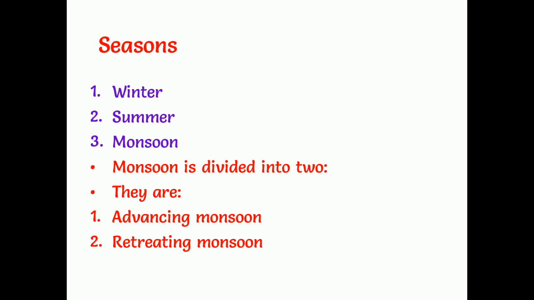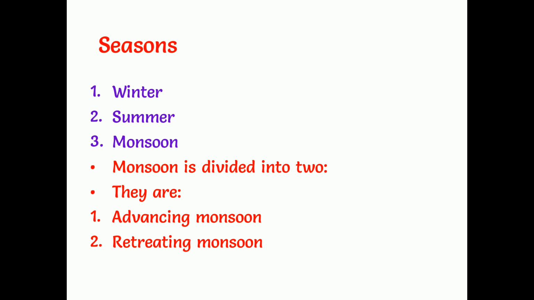Cyclonic depressions coming from the Mediterranean Sea are called western disturbances, and these cause low to moderate rainfall over northern India. This rainfall is a boon to the wheat crop, which is generally cultivated in the Rabi season. So this is a very big benefit for the Rabi season wheat crop in the winter season.